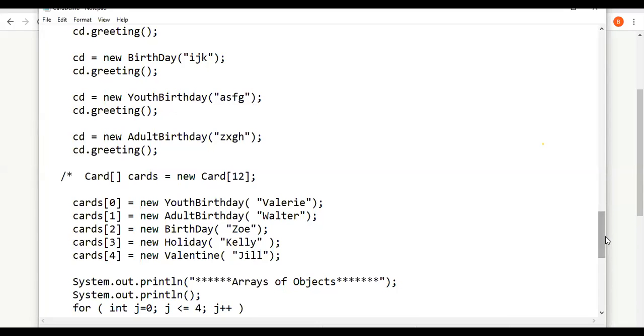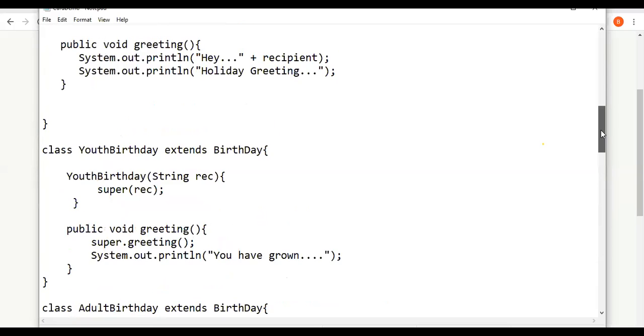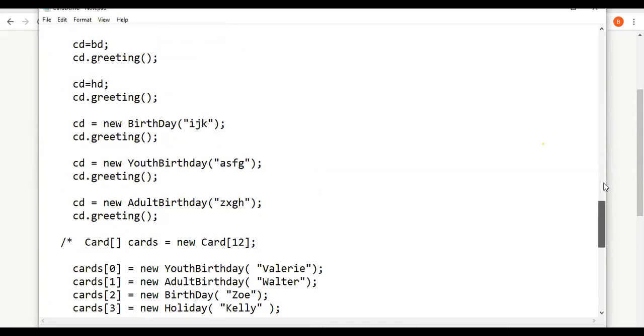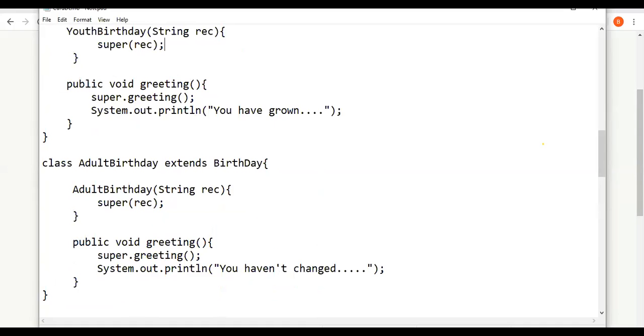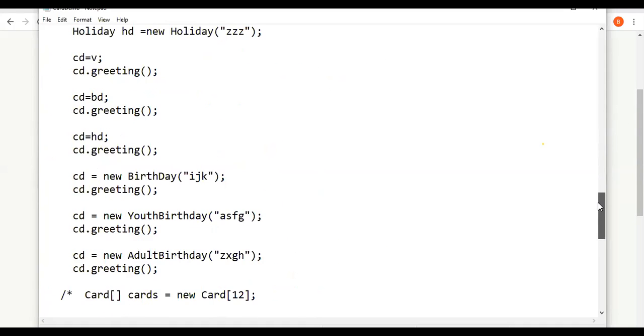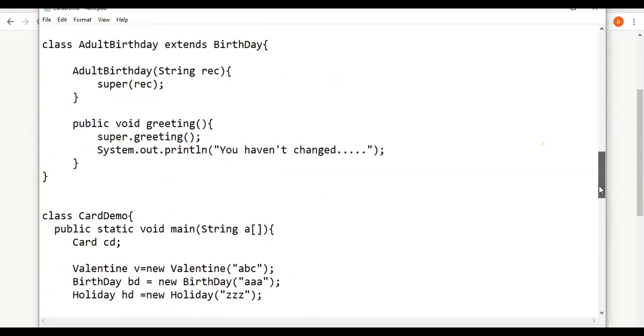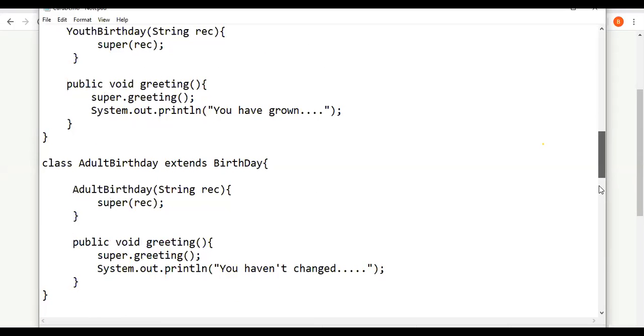See, it will call the constructor of the YouthBirthday, right? And YouthBirthday will in turn call the constructor of Birthday. Super means its super class is the Birthday class. So the recipient name will be assigned with whatever name you are sending here. It is ASFG. So the recipient name will be assigned with ASFG. And then here we are calling CD dot greeting. So CD is pointing to where? YouthBirthday. So CD dot greeting will call the greeting of YouthBirthday, right?